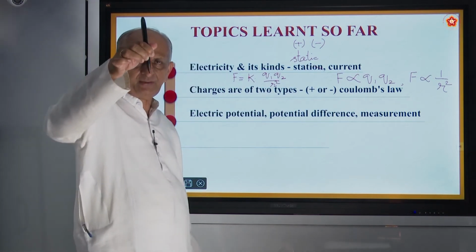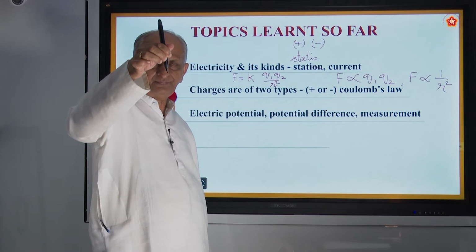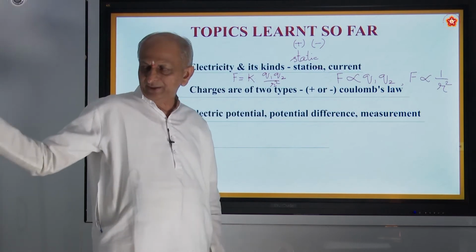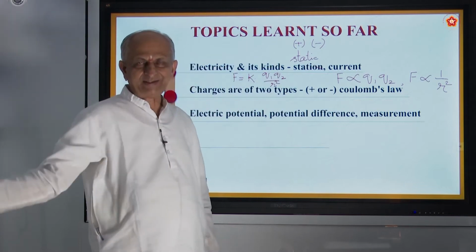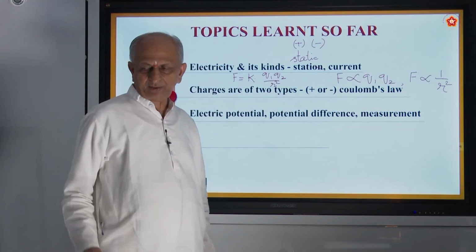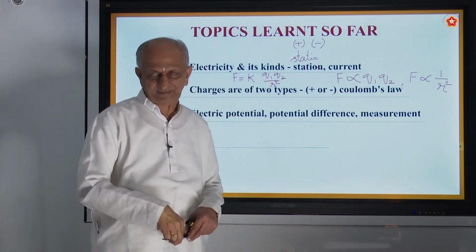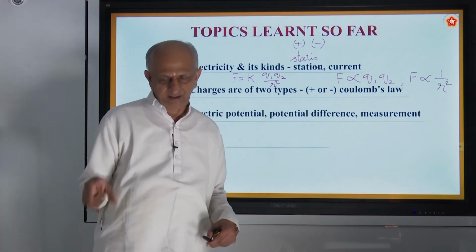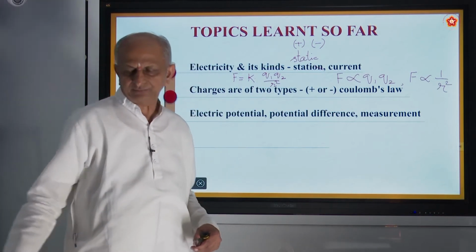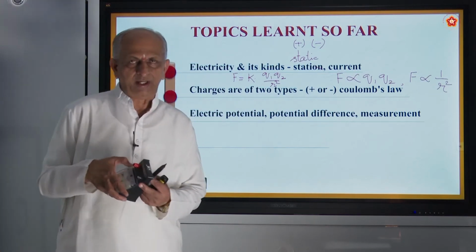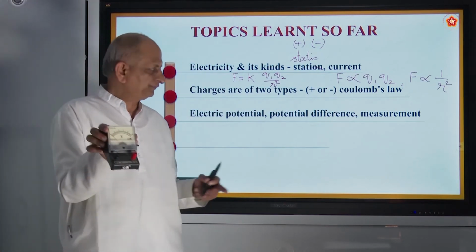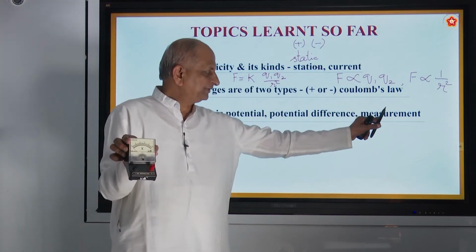Suppose this is a positive charge. Work has to be done to bring this charge from one point to another, right? Suppose I want to lift one substance, then you have to do work. For example, here is a device called a voltmeter. It is how the measurement is done.